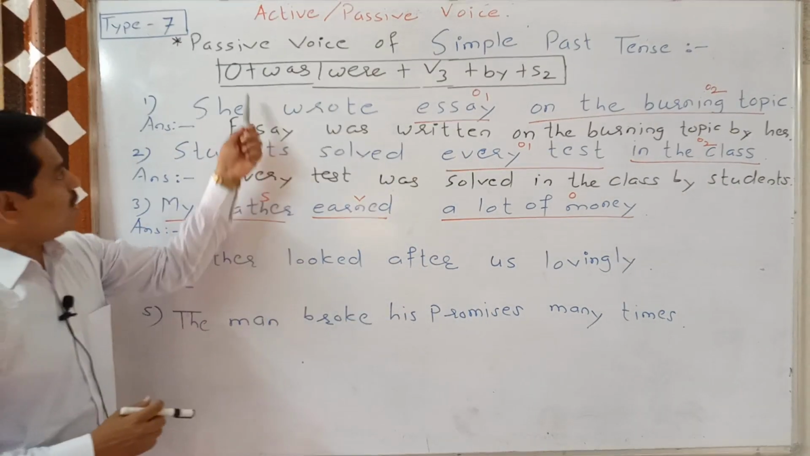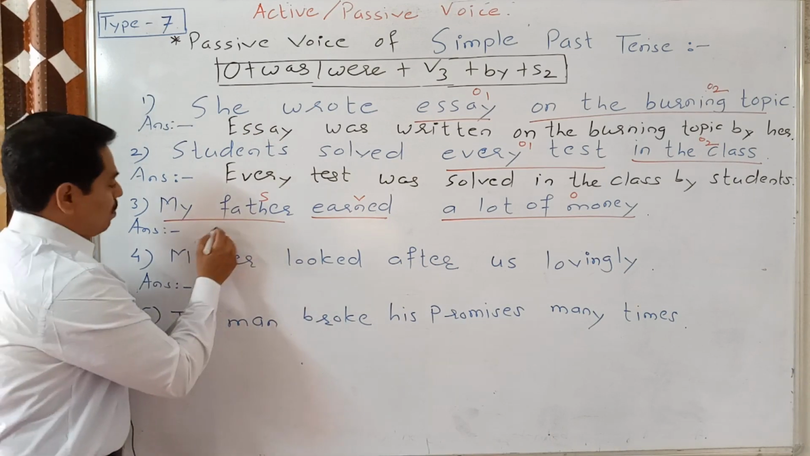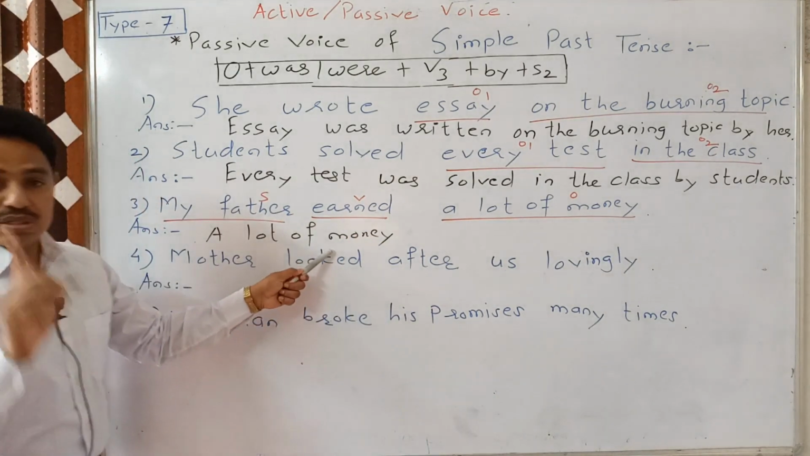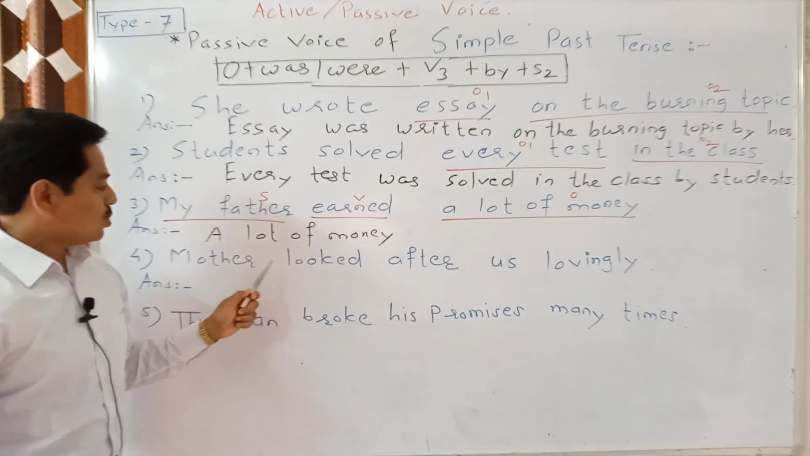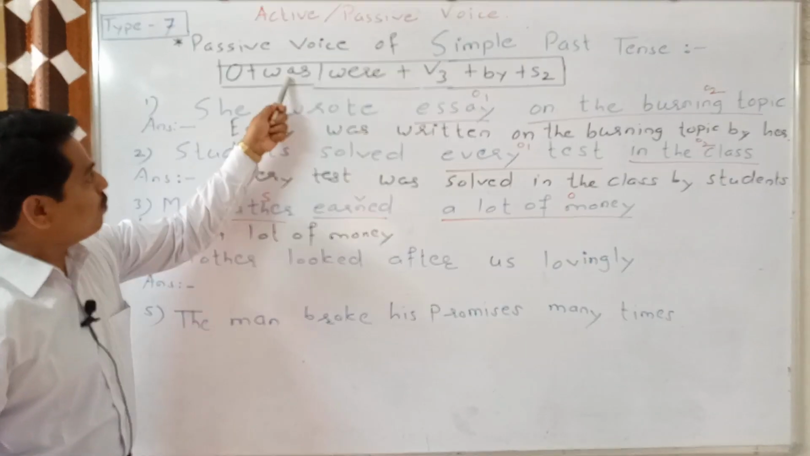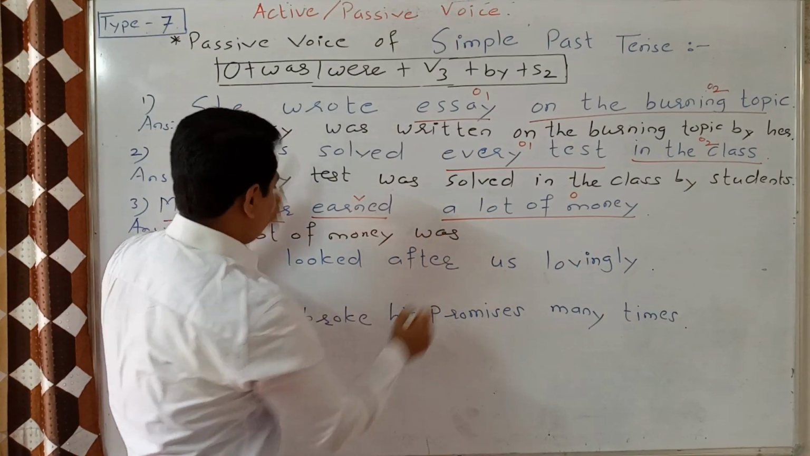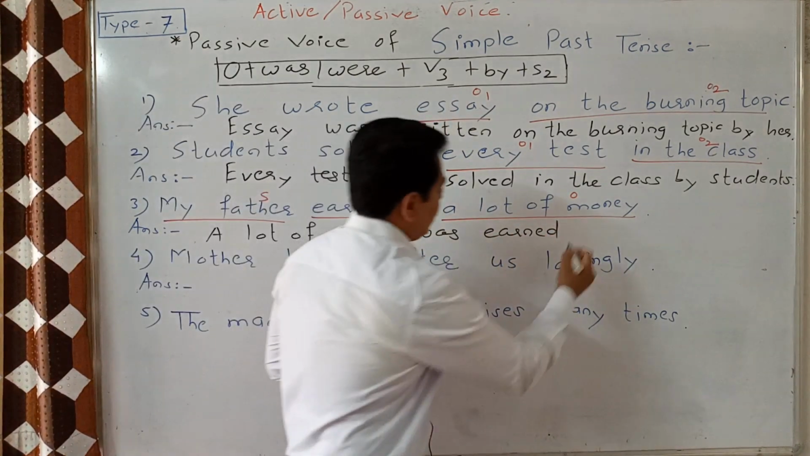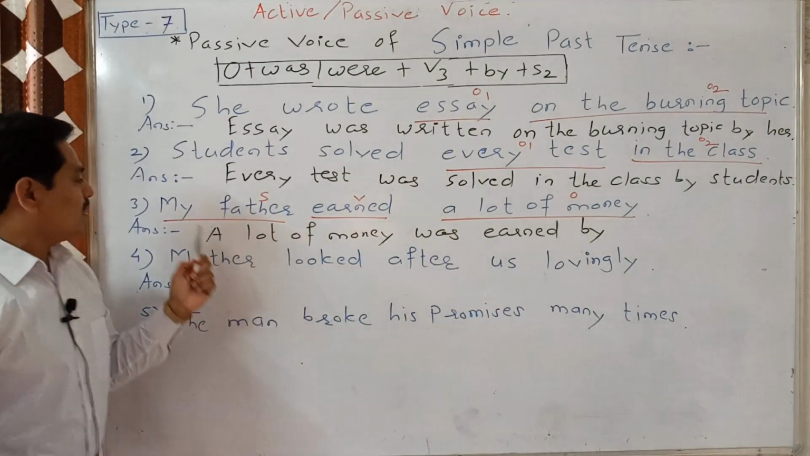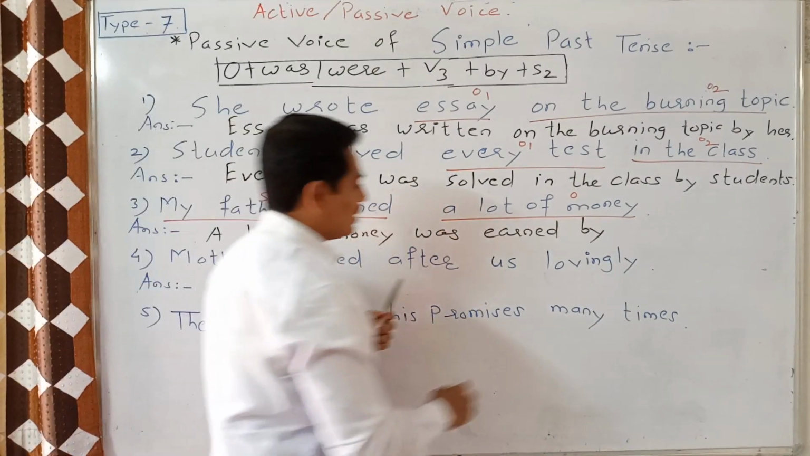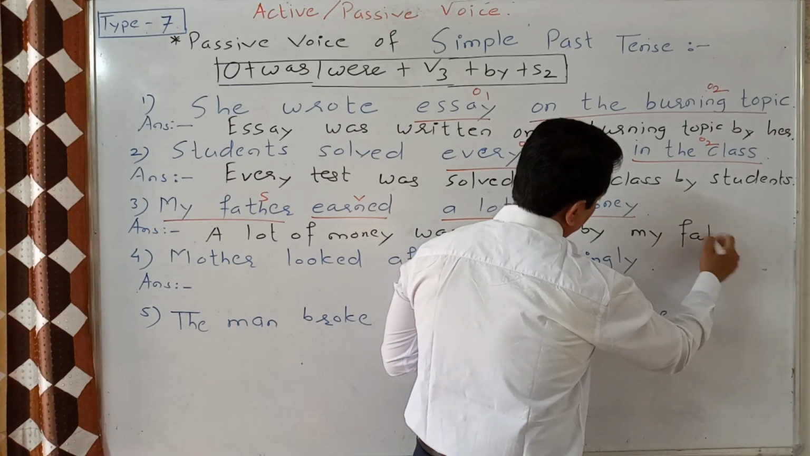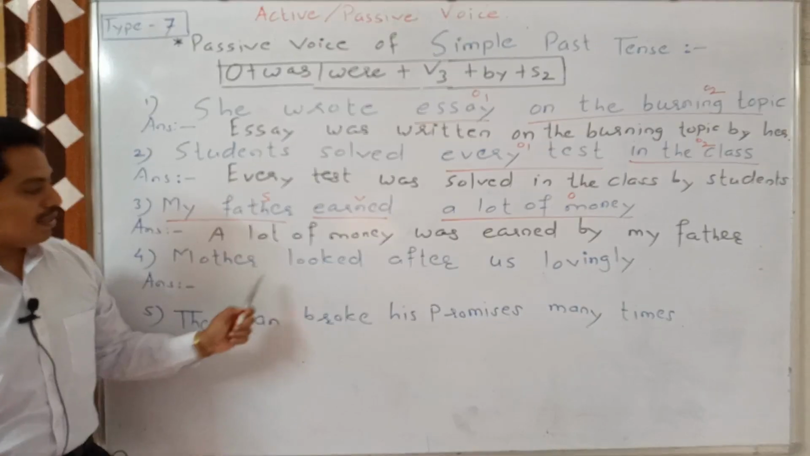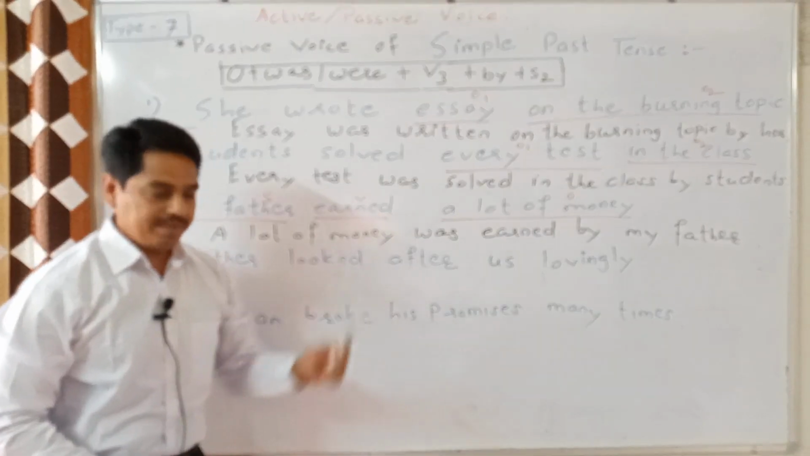At first we have to take object. The object is a lot of money. Money is always singular. So we will use here, a lot of money was, V3 earned. Now by, and subject is here: my father, it should be as it is. By my father.